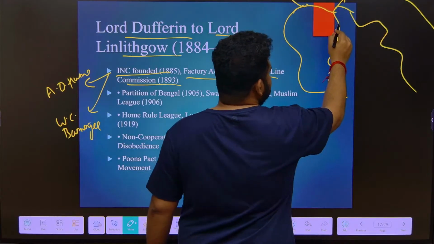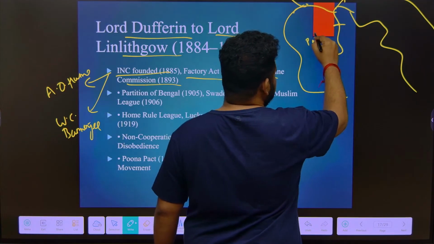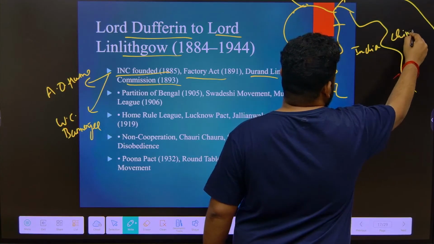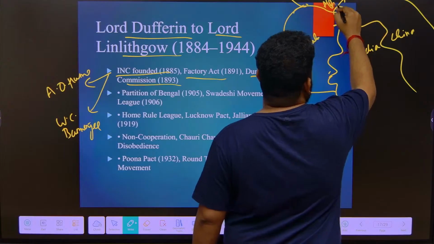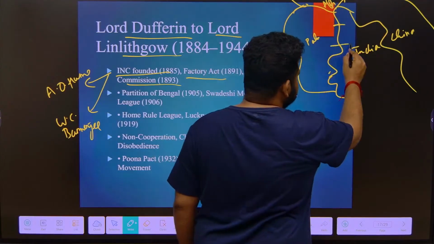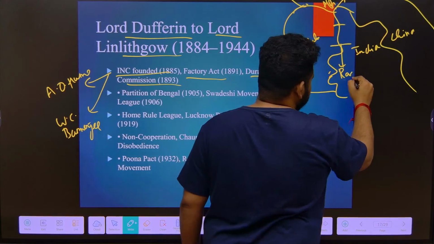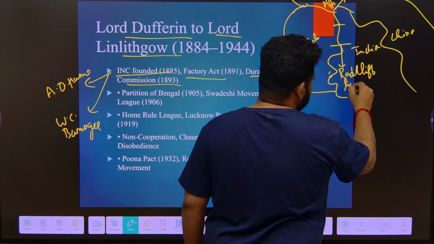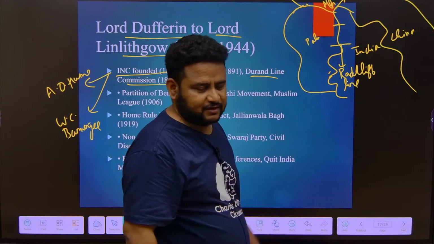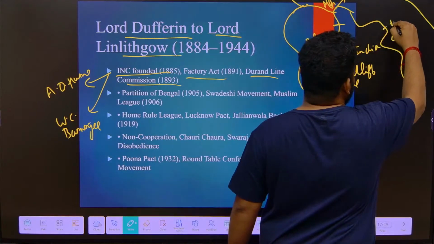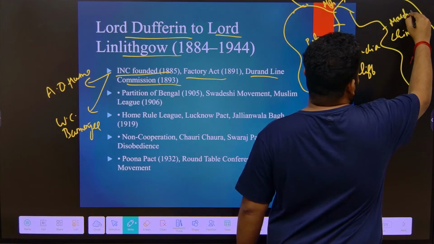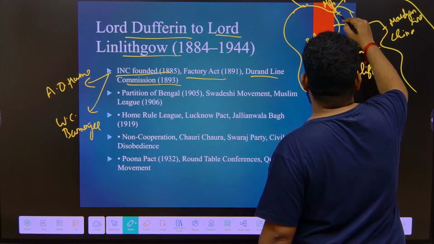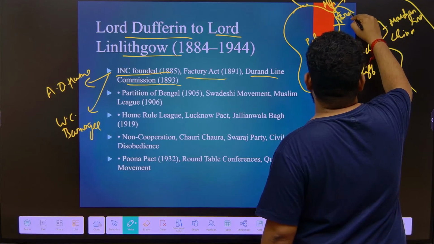So here this line between India and Pakistan, this is Pakistan, this is Afghanistan. Okay, this is between India and Pakistan. This line is called what? Radcliffe Line. This border is called the Radcliffe Line. Between India and China, it is called the McMahon Line. Between India and Afghanistan, it is called what? Durand Line. That is what we are discussing.